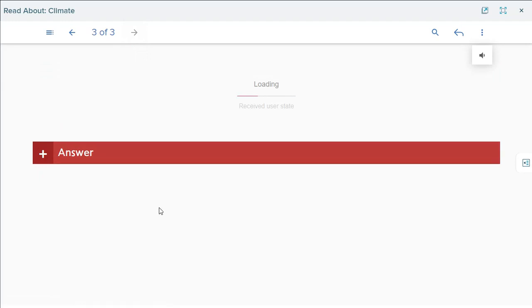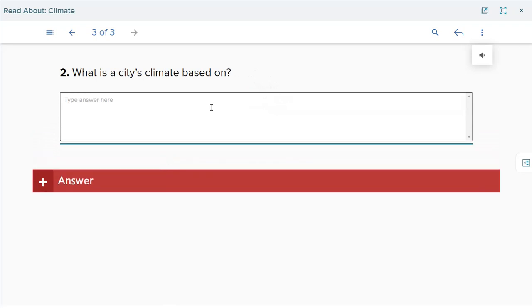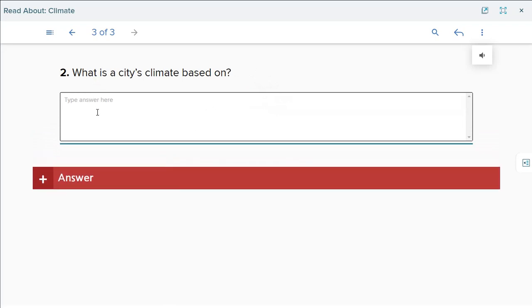And the next question is, what is a city's climate based on? Okay, this is the most important question for today. What is a city's climate based on? You can find two or three things in the paragraph. I want you to write them. So your homework is question 1 on page 26.